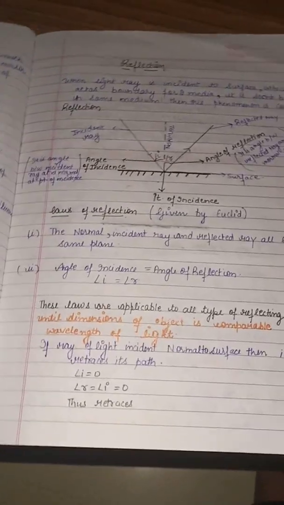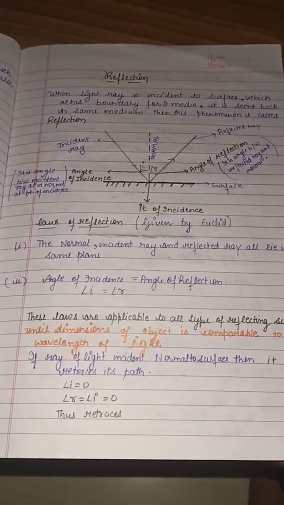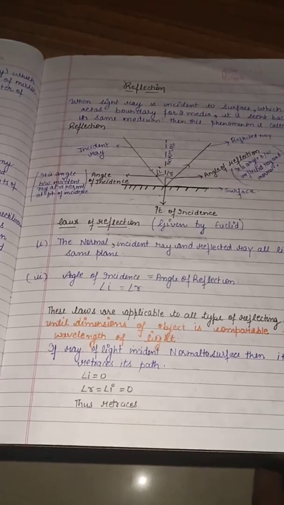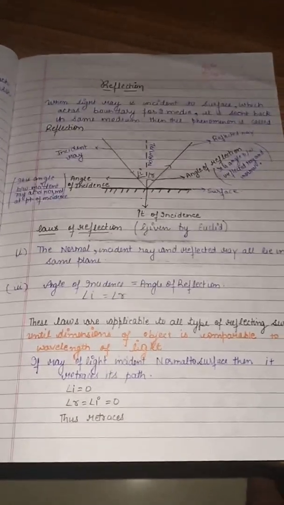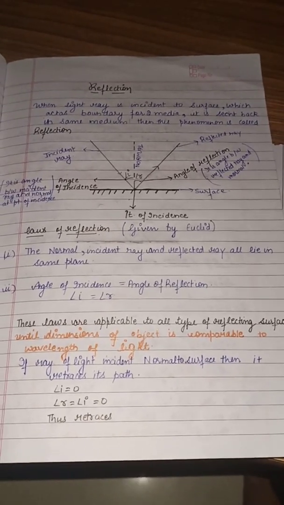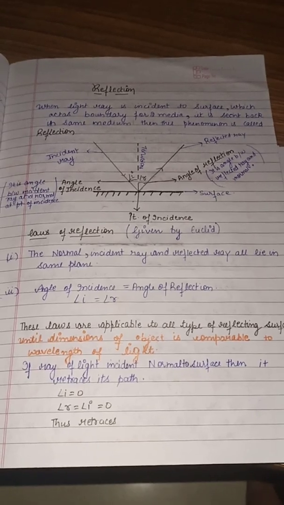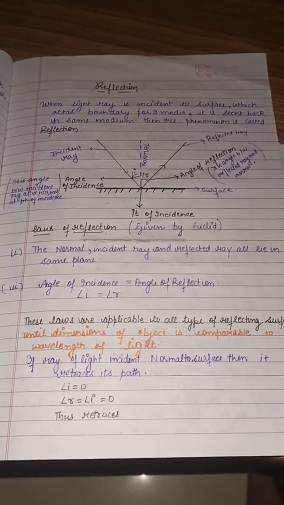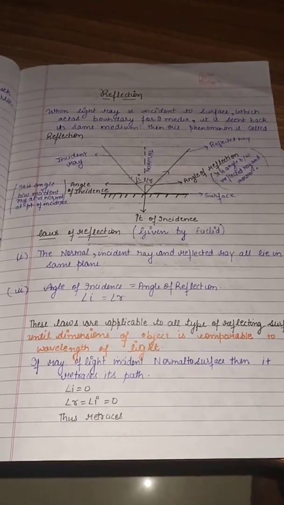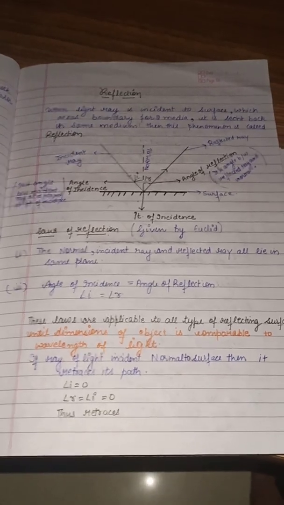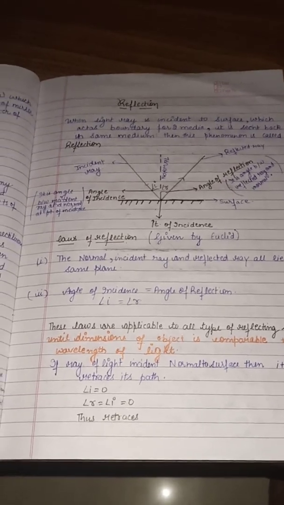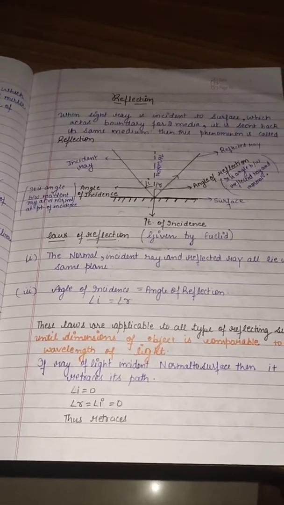Now let me start with the topic reflection. What is reflection? In this case, we are considering the particle nature of light, and this theory was given by Newton. Newton was a great scientist. He explained so many things, and he also performed many experiments in physics, including on reflection. He said that if we consider light to be a particle, then it will reflect back like a ball. For example, if there is a wall and you throw a ball at some angle, it will return back in the same medium. It will not cross the wall. The same is reflection.